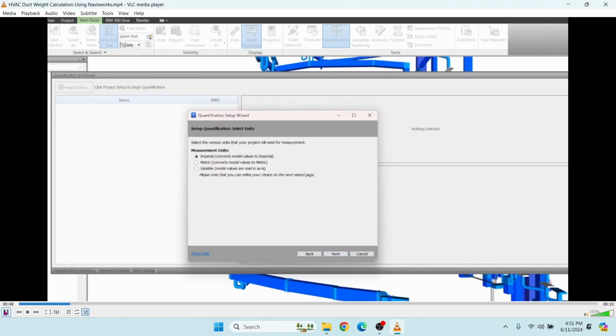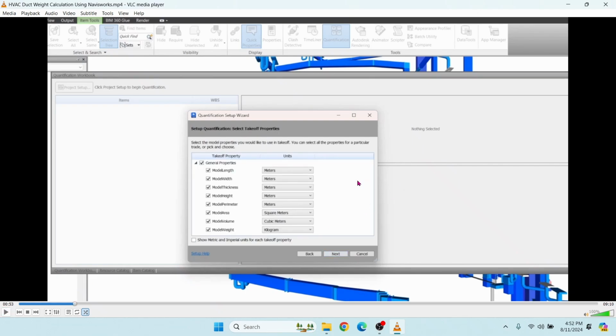Then click Next. Now we will get the Quantification Setup Wizard. It shows what units we require. Click Metric and click Next. From this menu, you select what unit you require.